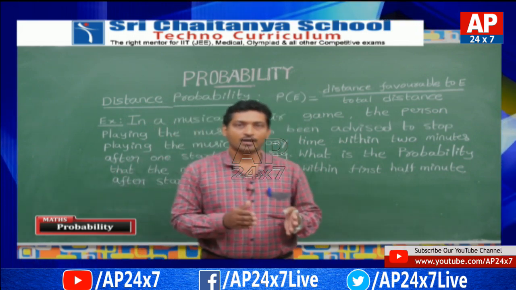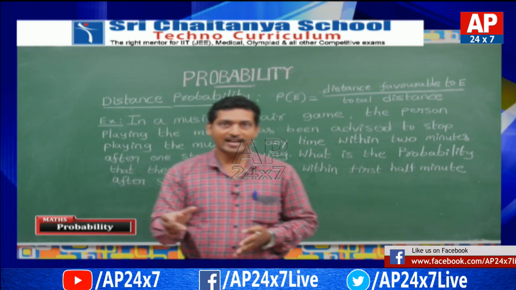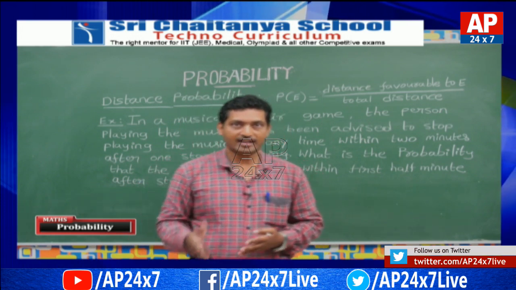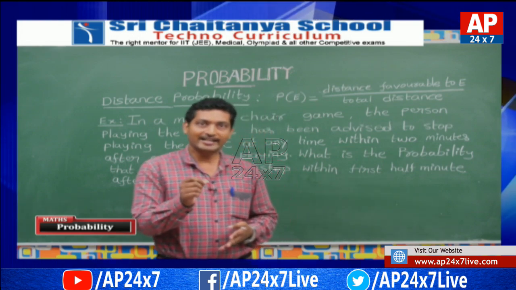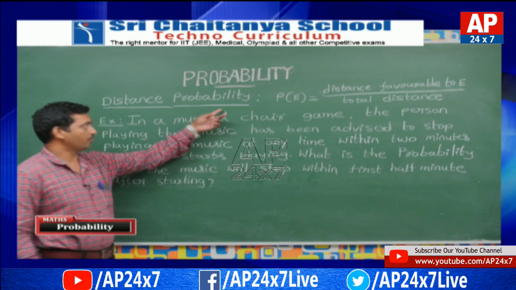Otherwise, the outcome belongs to every point in a part of the number line. In such cases, the classical definition of probability needs to be extended as distance probability.